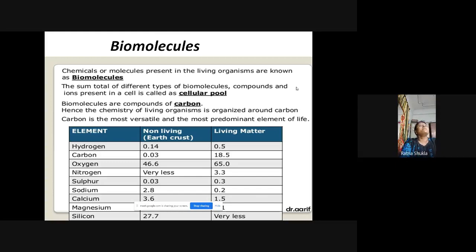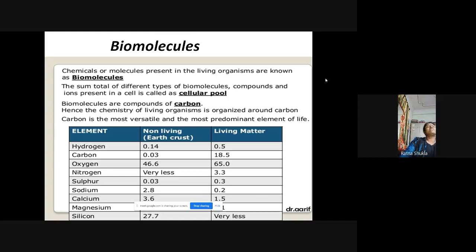Okay. So these biomolecules are basically compounds of carbon. They are the carbon compounds, and these carbon compounds are very important for the living organism. So the chemistry of the living organism is organized around carbon. जितने भी compounds हैं which are necessary for running life, all these compounds are basically organic compounds, and organic compounds are the compounds which contain the chemistry of carbon. Okay. So carbon is the most versatile and predominant element of life.